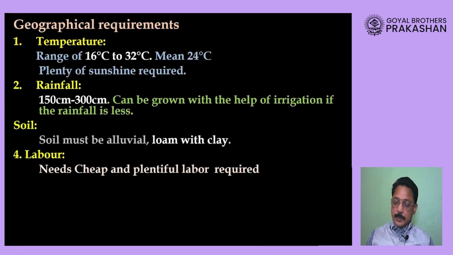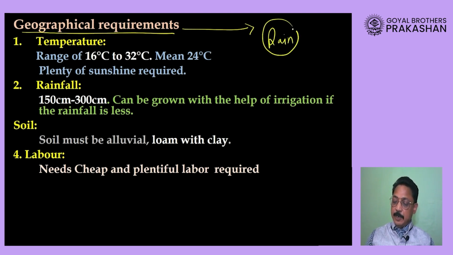Now, the geographical conditions which are required for growth of the rice crop. Please remember, dear students, that when we talk about geographical conditions, you have to talk about rainfall, about the temperature that is required for growth, and then in which type of soil you can grow it.